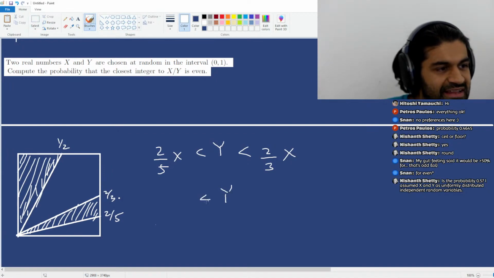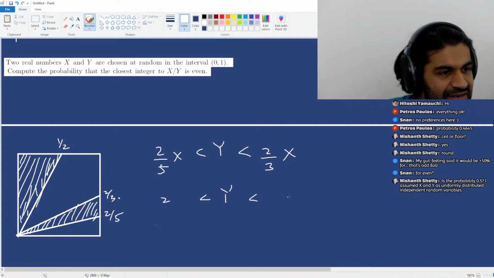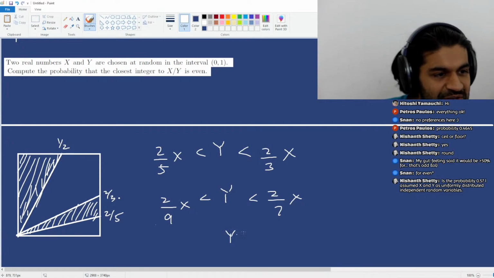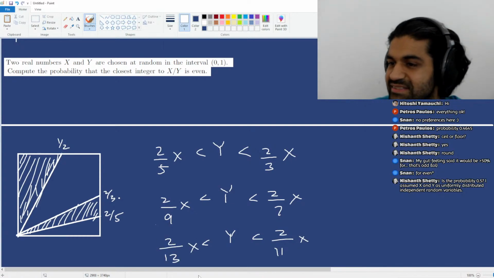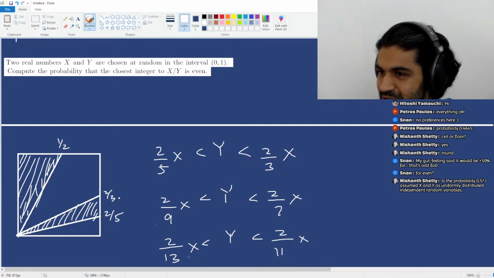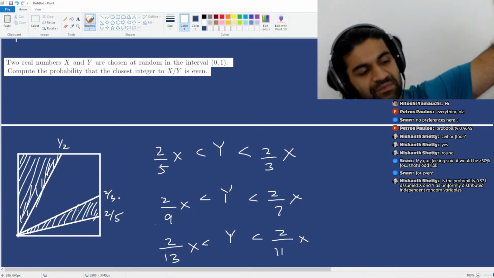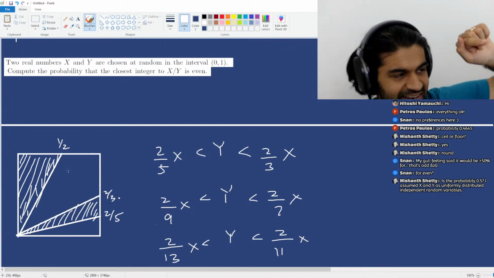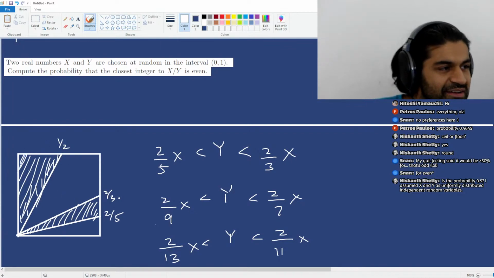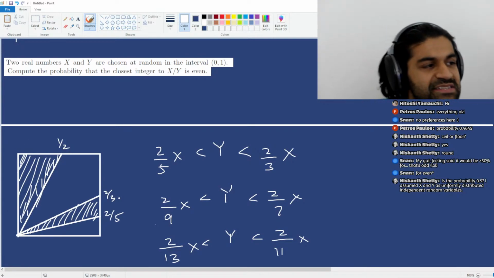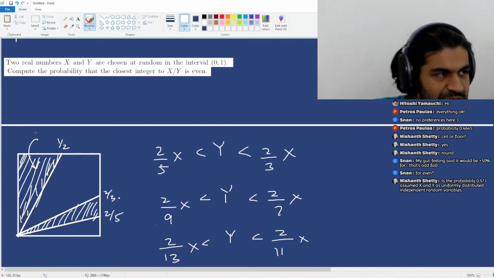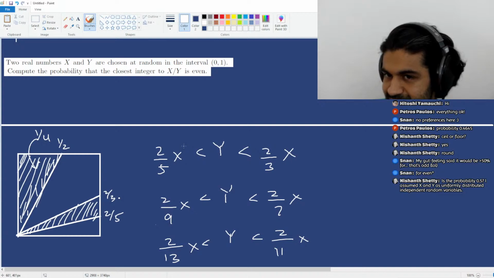For the next one, you're going to get that y is between 2/7 x and 2/9 x, and for the next one, you're going to get that y is between 2/11 x and 2/13 x. Hopefully the pattern is making sense. So essentially you need to add up the areas of all of these triangles over here, right? So the area of this triangle, well, its base is 1/2, and its height is 1. So the area of this first triangle in here is going to be 1/4, okay?